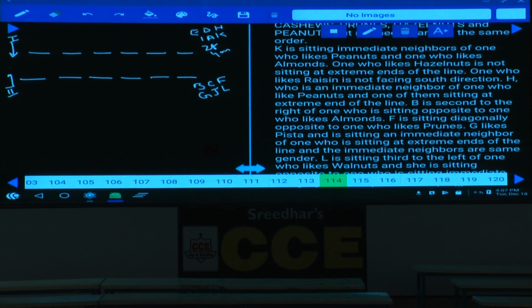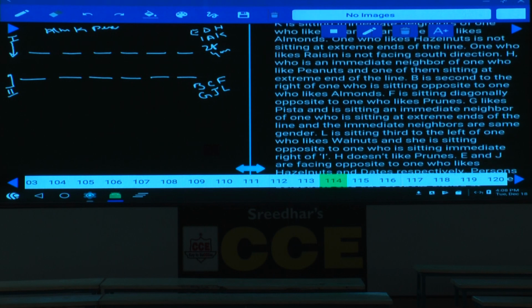Next one. And K is seated to the immediate neighbor of the one who likes peanut. Immediate neighbor of the one who likes peanut means K and peanut must be in the first row, isn't it? And K is seated to the immediate neighbor of the one who likes peanut and the one who likes almond. Now this K is in between almond and peanut in any order, isn't it? K is in between these two. And next one. One who likes hazelnuts is not seated at extreme ends of the line.